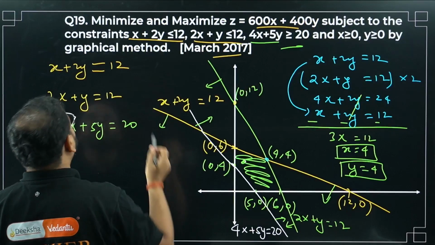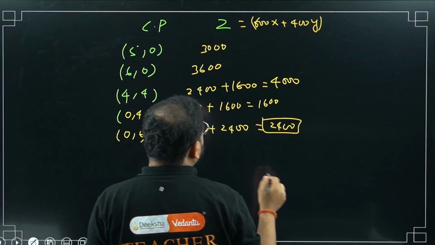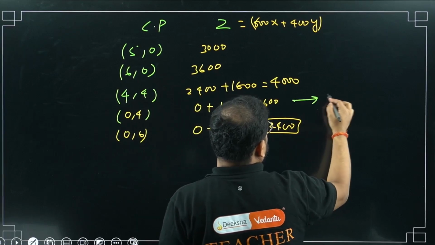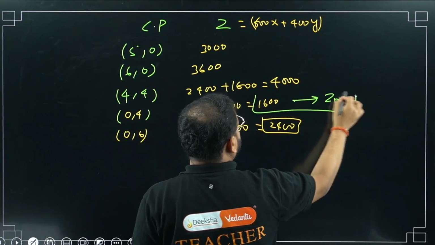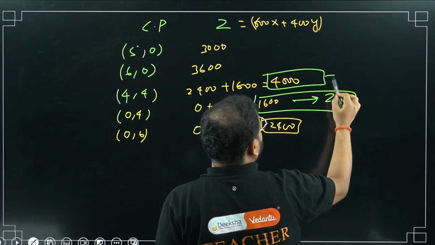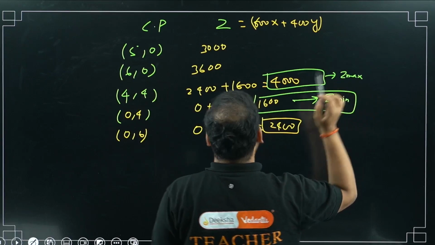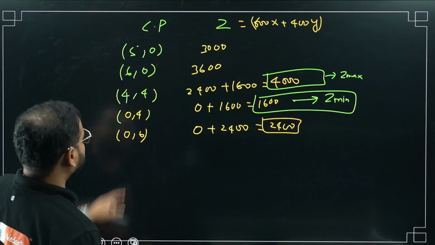Now we're looking for minimum and maximum both values. How come? Have a look. Minimize and maximize. So what is Z minimum? This is the Z minimum value. Please check. And what is Z maximum? Over here, this is the Z max value. Z max value is coming at 4,4. Minimum is coming at 0,4.